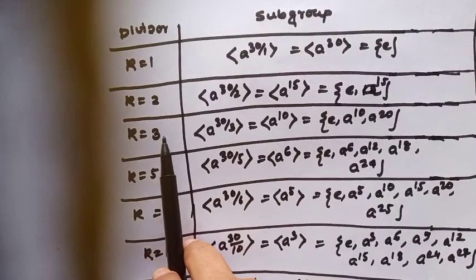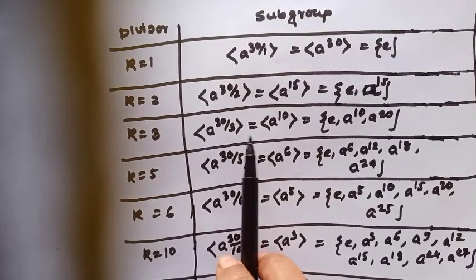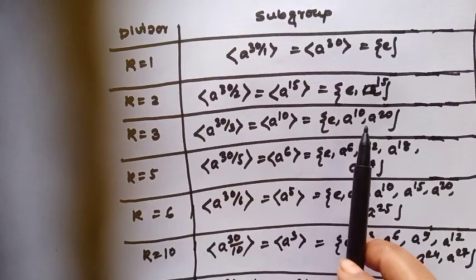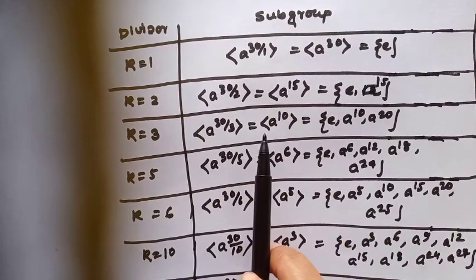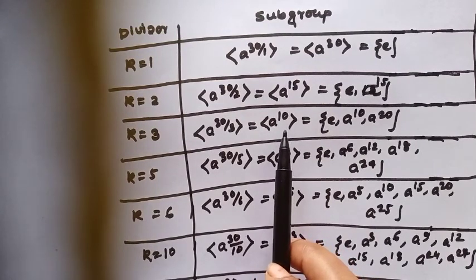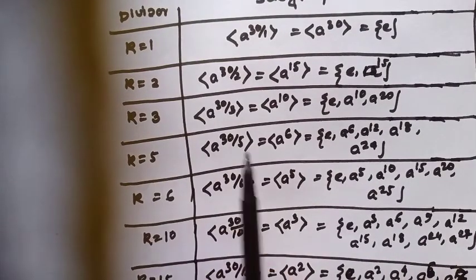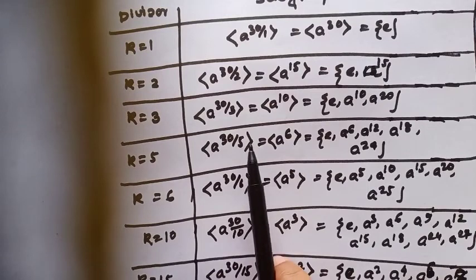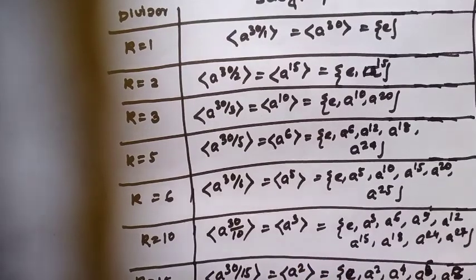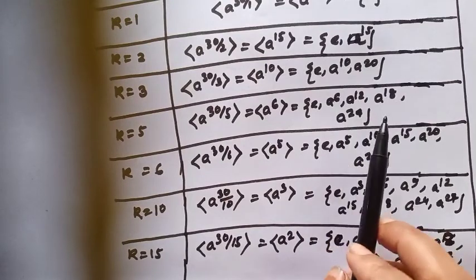The other divisor is k equals 3. The cyclic subgroup generated by a to the power 30 over 3, which is equal to a to the power 10, contains the elements e, a to the power 10, a to the power 20. So the cyclic subgroup generated by a to the power 10 is of order 3. Okay? Well, for k equals 5 similarly, this is the cyclic subgroup generated by a to the power 6 of order 5. This contains e, a to the power 6, a to the power 12, a to the power 18, a to the power 24.